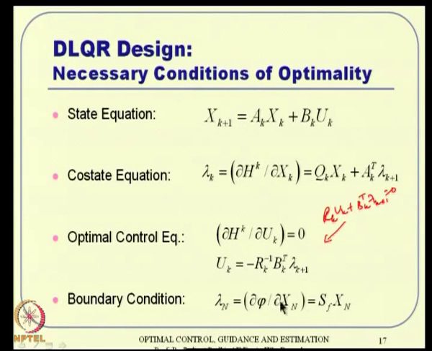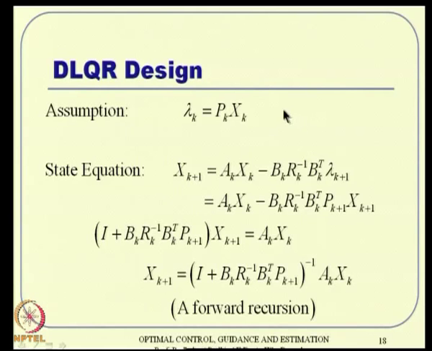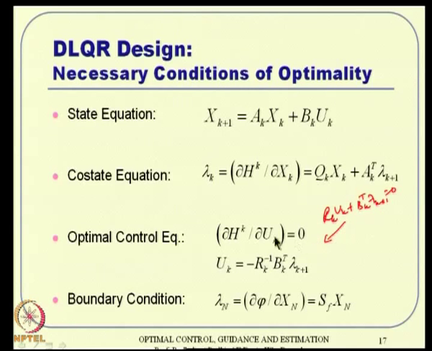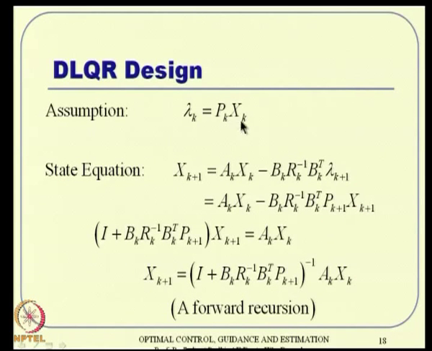Now, you have to use all these to derive some sort of a Riccati equation equivalent in discrete time. Again we assume that lambda k is like Pk times xk. Then xk plus 1, from the state equation, is nothing but Ak xk plus Bk uk, but Bk times uk is this, and lambda k plus 1 is nothing but Pk plus 1 xk plus 1.